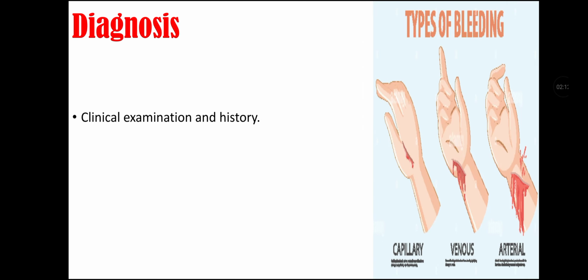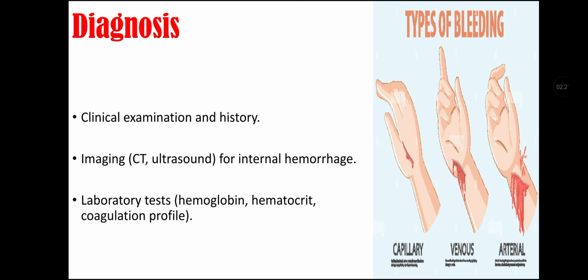Diagnosis of hemorrhage. Clinical examination and history is taken first. Then imaging can be done for internal hemorrhage, like CT and ultrasound. Then laboratory tests can be done for hemoglobin, hematocrit, and coagulation profile.